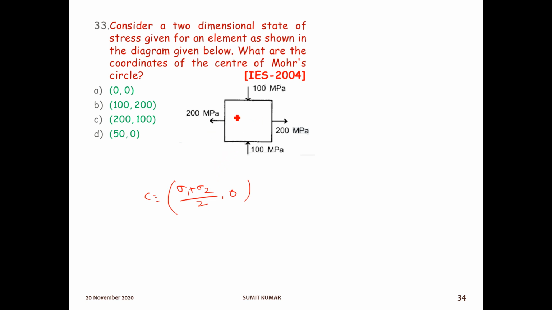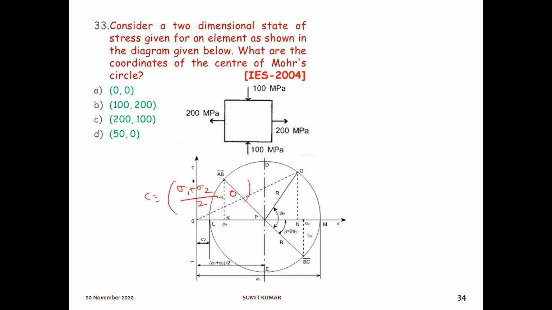So see, sigma 1 is what? In this figure you can also see the figure for the Mohr circle. See this, this is the center. You can see sigma 1 plus sigma 2 by 2.